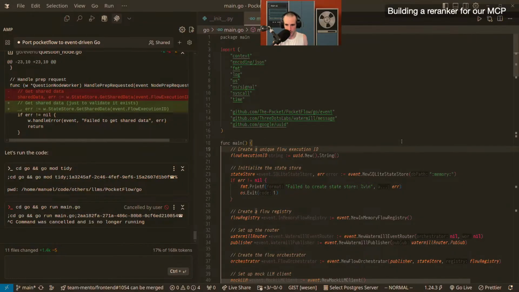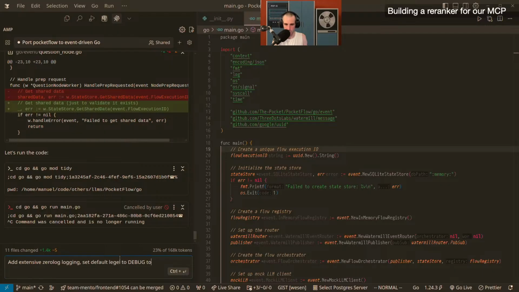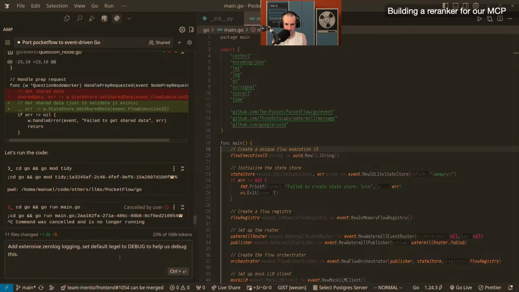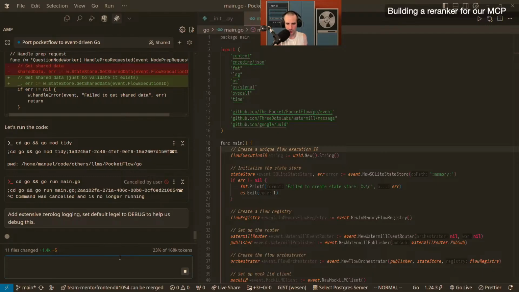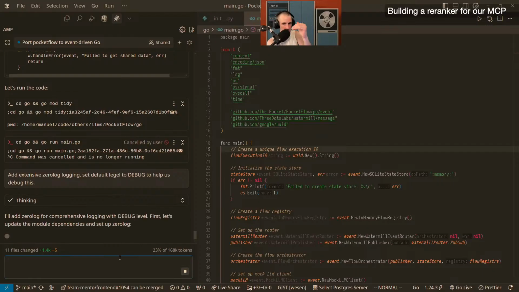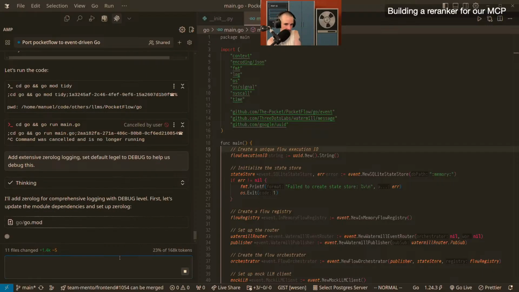So what I'm going to do, just for fun, is add extensive zerolog logging, set default level to debug, to help us debug, follow the flow, debug this, whatever. So that's one, right? I'm actually curious if this makes this work properly. And the second step we're going to do, once we have this fixed, and this is not too bad, it just adds logging, which is nice.